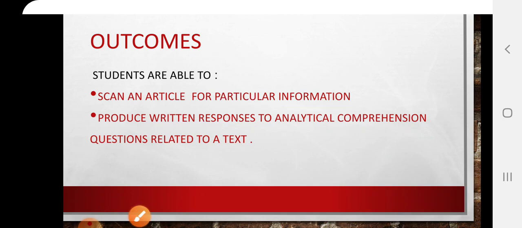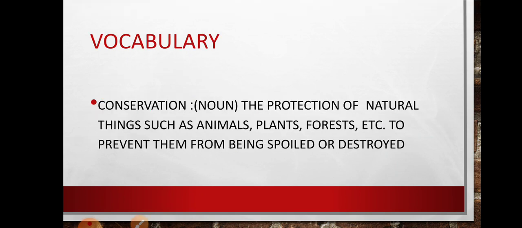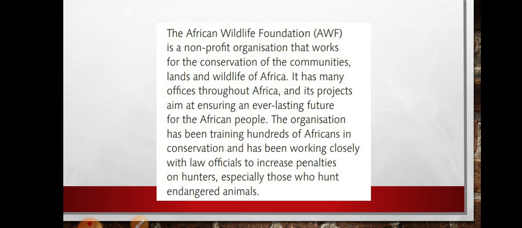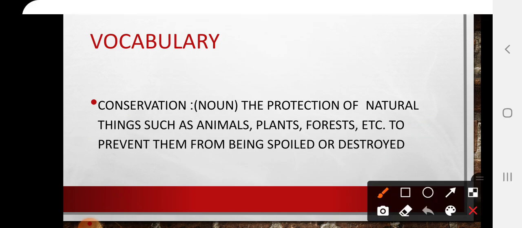Now, before the lesson itself, here you have a word that you have to know and learn, which is conservation. Conservation is a noun, which means the protection of natural things such as animals, plants, forests, etc., to prevent them from being spoiled or destroyed.